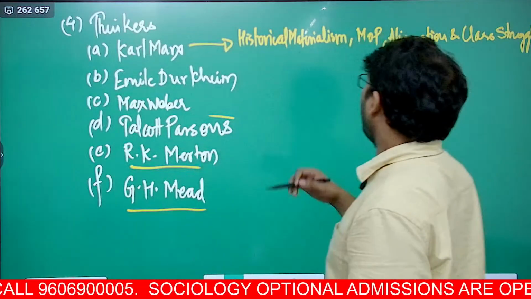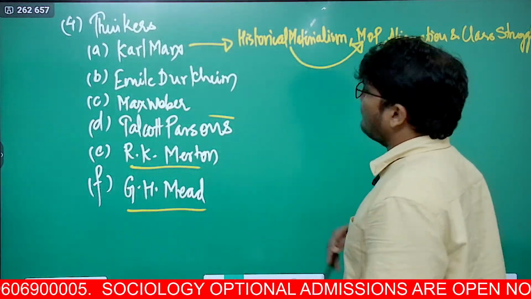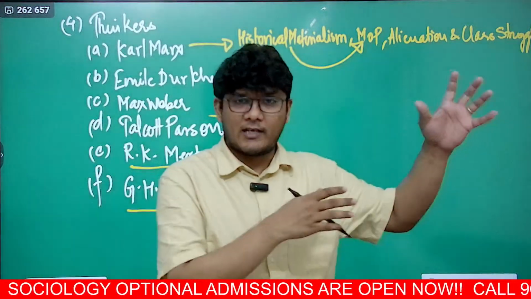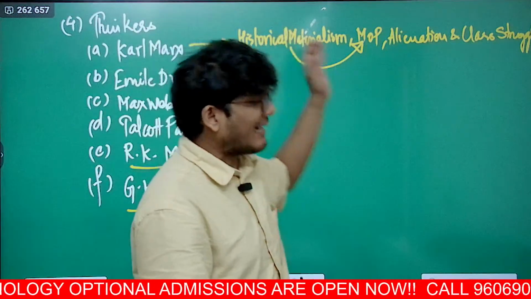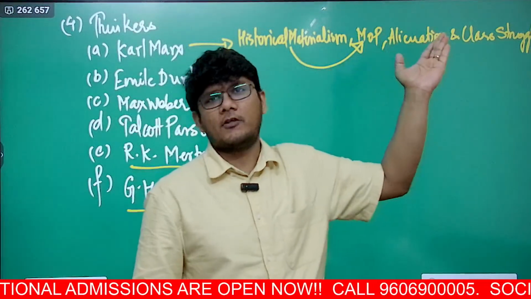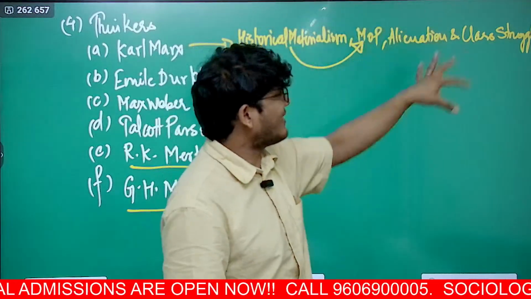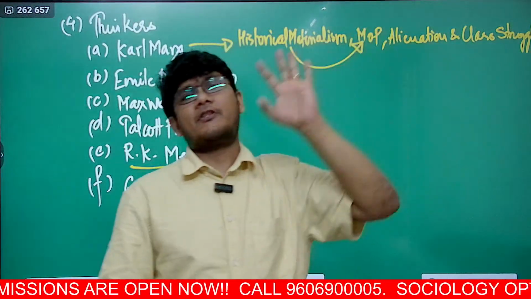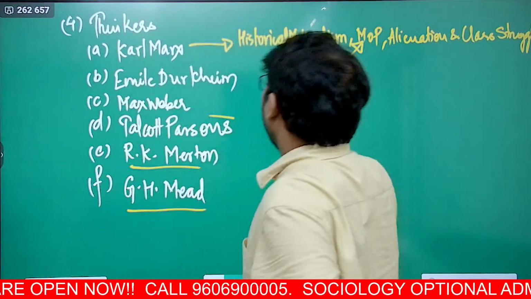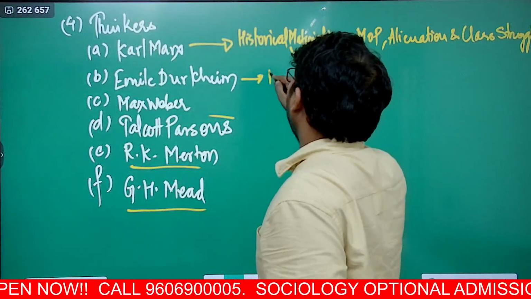In fact, historical materialism and mode of production are also related. In historical materialism, he traces the history of humankind using the mode of production. So things are interlinked with each other, which makes it even easier. Then in Emile Durkheim, you have division of labor.